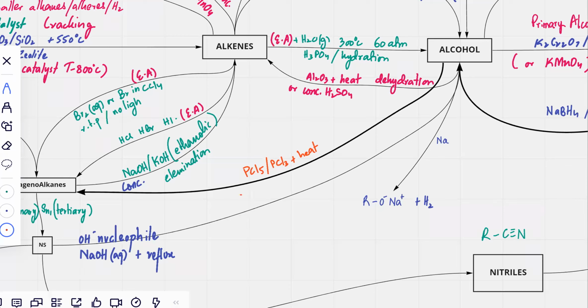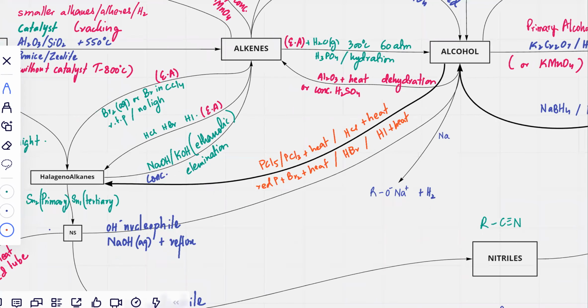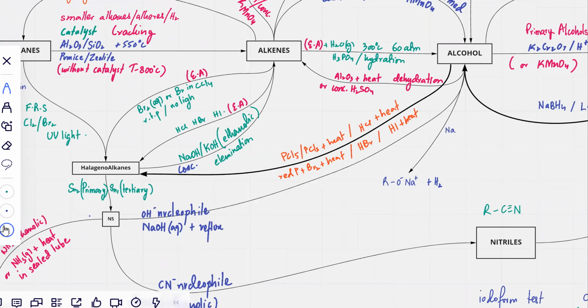And if you want bromine, it's going to be red phosphorus plus bromine plus heat. There could be HBr. You could use HCl. HI could be used. Anyways, plenty of reagents that could turn an alcohol back into a halogenoalkane.